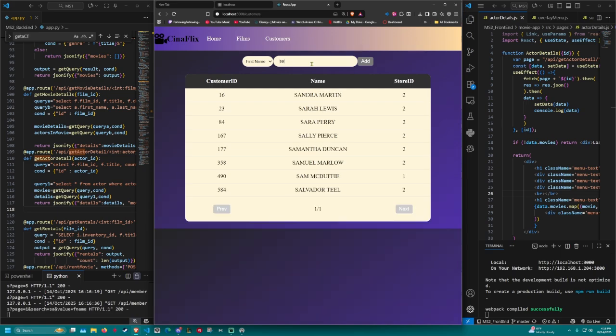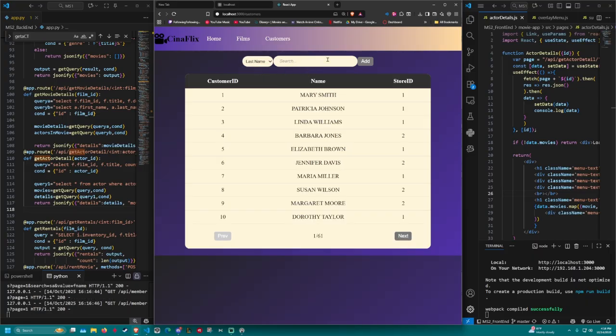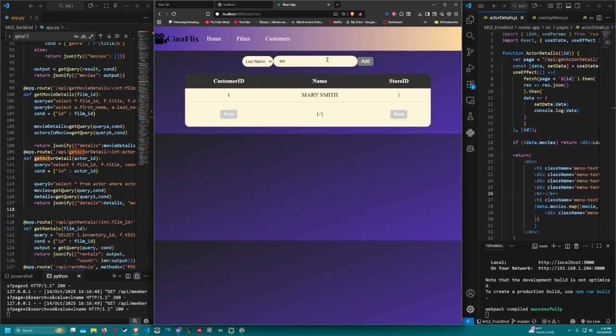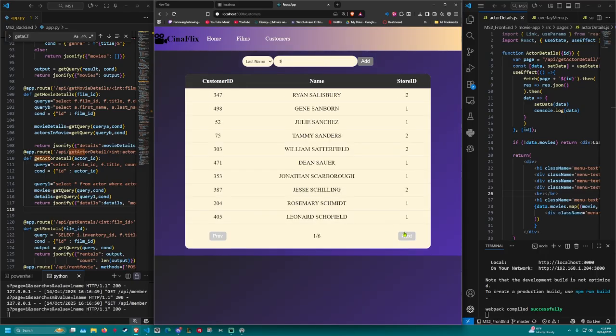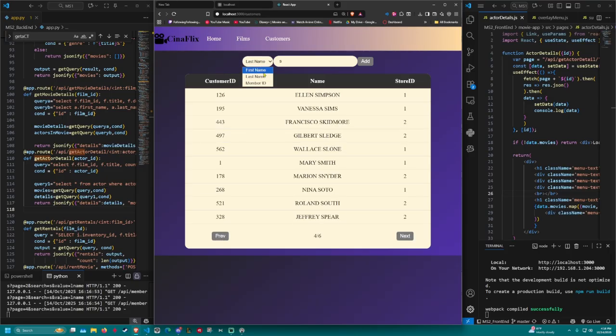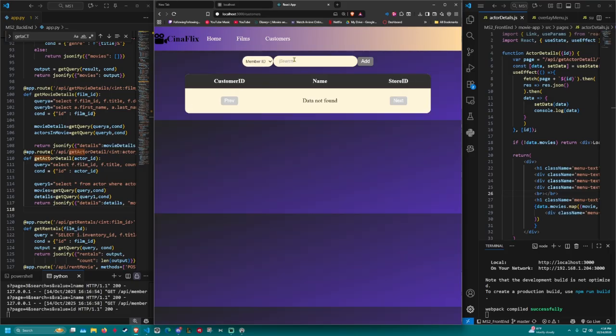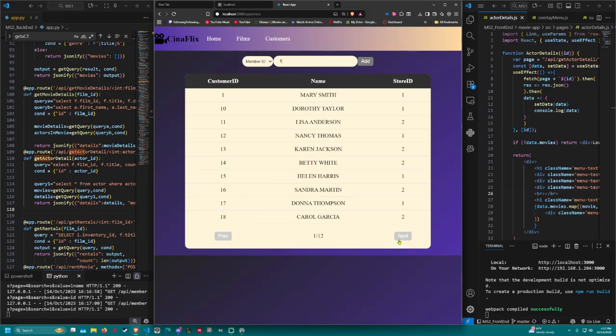So if I wanted to search up all the names that start with SA, and then if I wanted to search all the last names that start with SM, or just S in general, it'll bring up all last names that start with S. And then we have member ID, so I can search up all the IDs that have the digit 1 in them at the beginning.